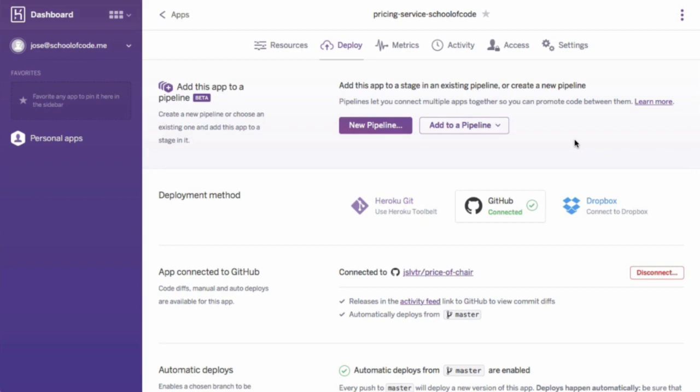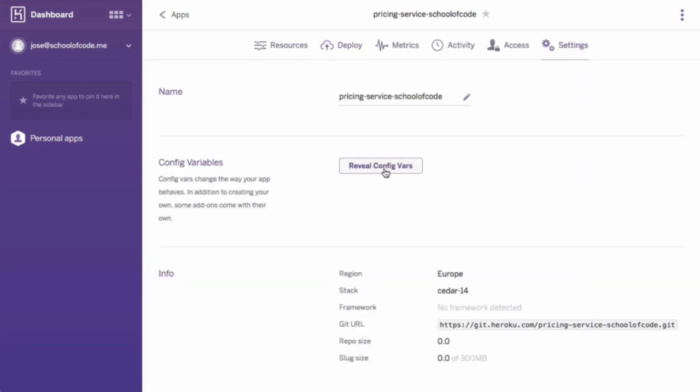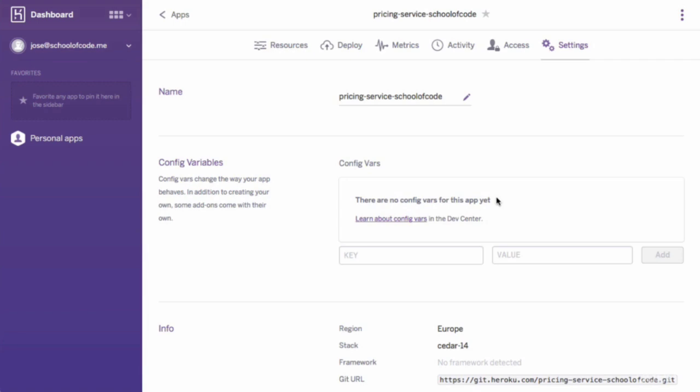In this video, we're back here at Heroku, and we're going to be defining our environment variables. In order to get your environment variable values, you'll need to go into your Mailgun account and find out the API key, the URL, and the from email that your Mailgun account is using. And then we'll just go into our app in Heroku, press settings, and here we can reveal config vars, and it will tell us that there are no config vars for this app yet. What we'll do here is simply say mailgun URL, and then set the value here, mailgun.org, blah, blah, blah. So this is going to be unique to you.